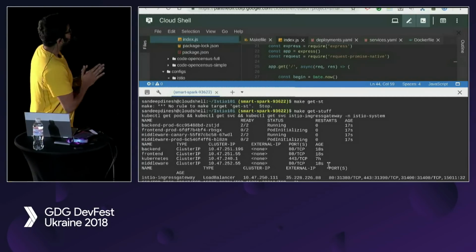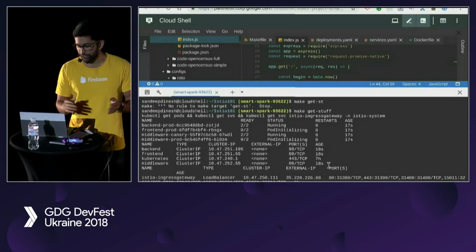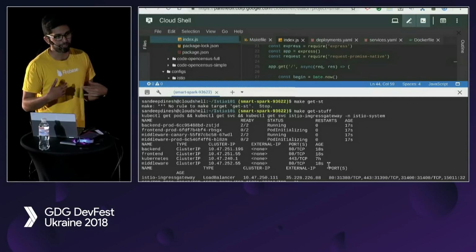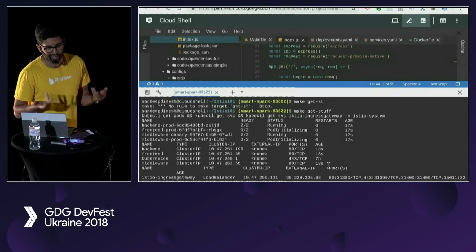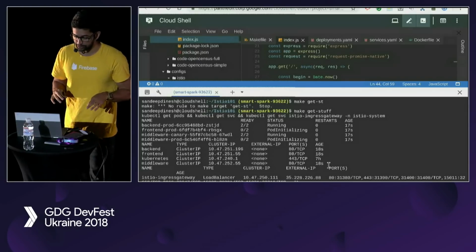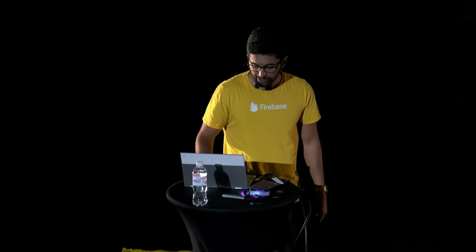Now, I've already installed Istio into this cluster. Pretty soon we're going to have a fully managed version of Istio. You click a button, you get Istio. Basically, it's a big YAML file right now. You just go kubectl apply, and it'll just run it. And so what I've done is I've marked the default namespace with something called auto injection. So you might notice here that it says 2 out of 2 ready, right?